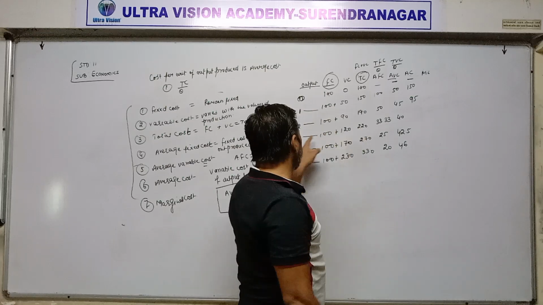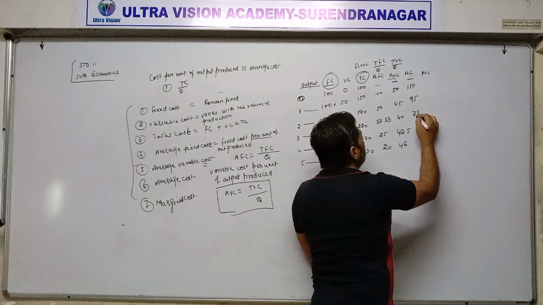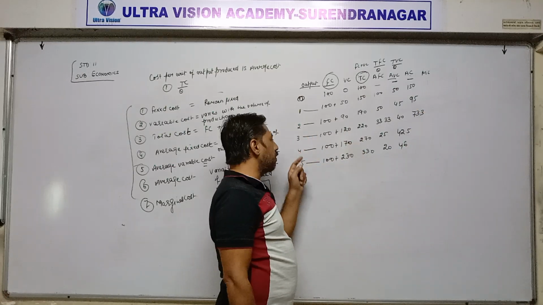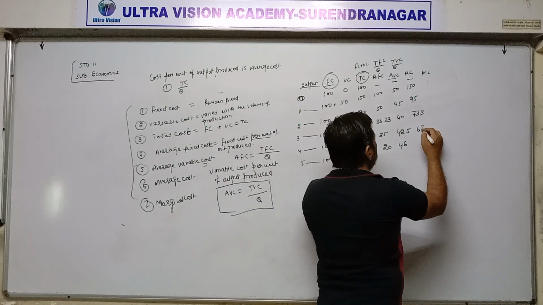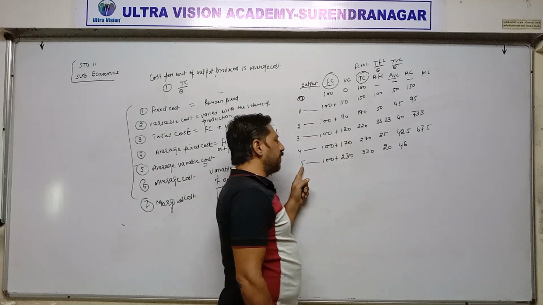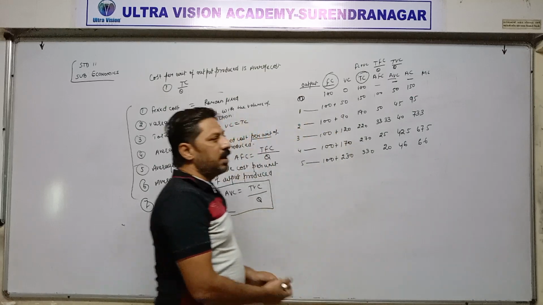Then 220 divided by 3, 73.3. Then 270 divided by 4, 67.5. And 330 divided by 5, 66. This is called average cost.